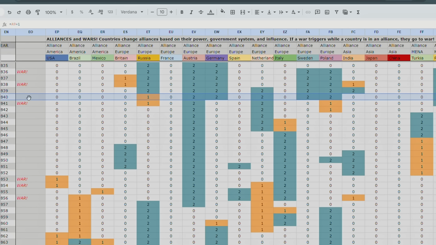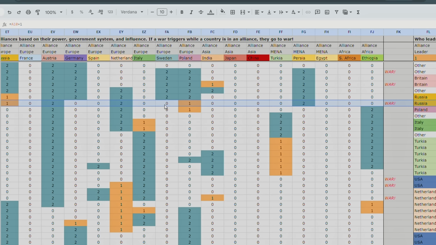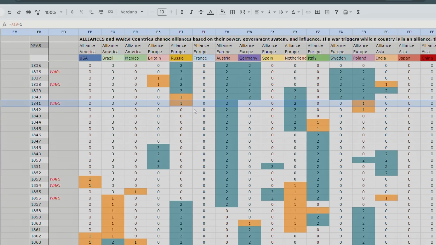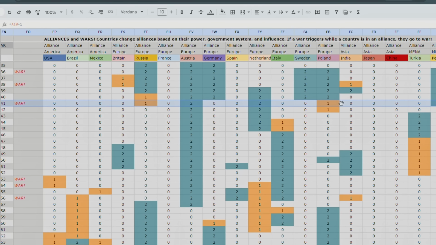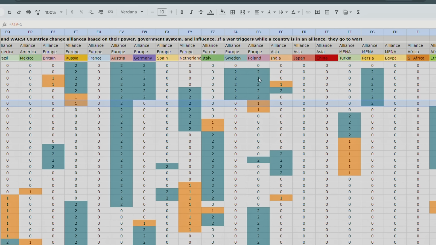Well, actually, see, this isn't a war. So the alliances form in 1840, but then they start fighting in 1841. Lucky for Russia, Sweden drops out, and then Poland sides with Russia. That is good for Russia because Poland is, of course, a territory of Russia in this timeline. So you can see, yeah, there you go. When it was part of Russia, it was part of Russia's alliance. Russia switched. Poland might have been semi-independent in this timeline. So then Poland is part of the original alliance, but then it switches back to Russia's alliance.